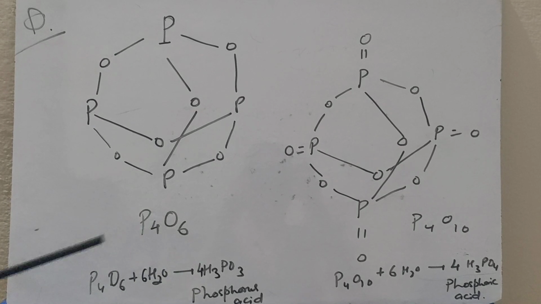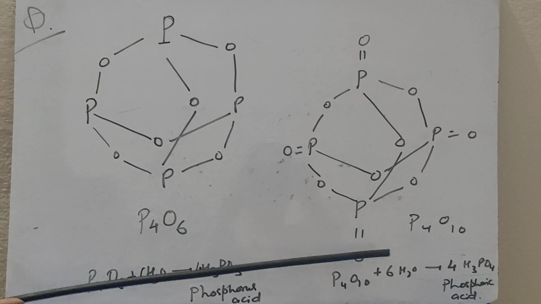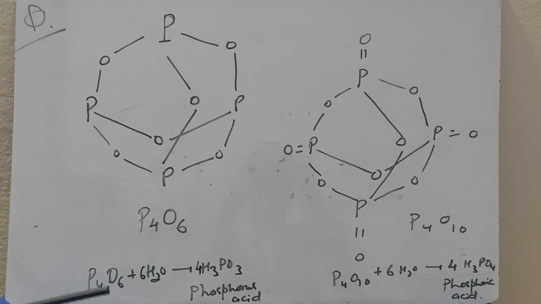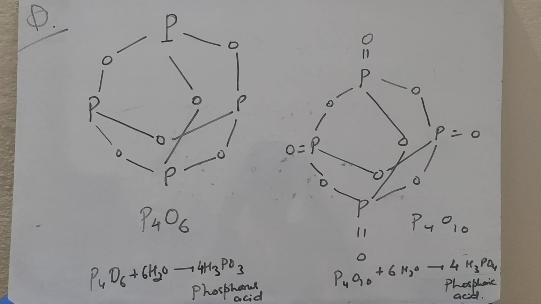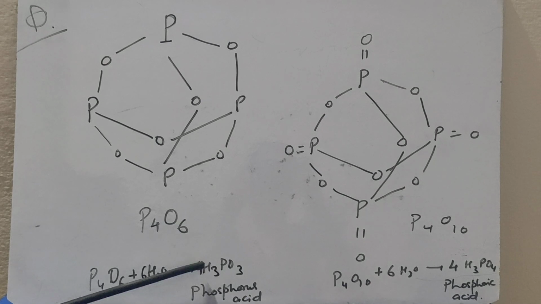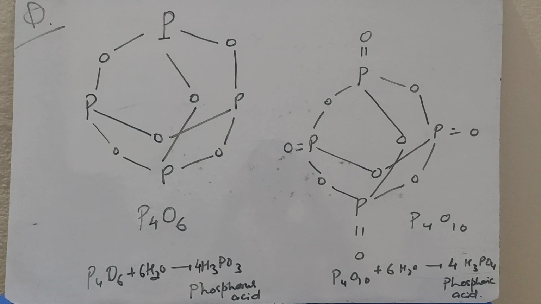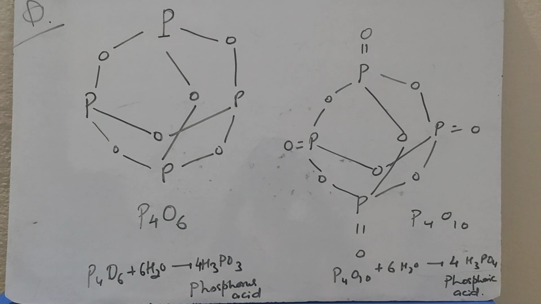Structure of P4O6. P4O6 has 6 P-O-P bonds, whereas P4O10 has 6 P-O-P bonds and 4 P=O double bonds. P4O6 on hydrolysis gives phosphorus acid H3PO3, whereas P4O10 on hydrolysis gives phosphoric acid H3PO4. H3PO3 is a dibasic acid, whereas H3PO4 is a tribasic acid. The equivalent weight of phosphorus acid is M by 2, whereas the equivalent weight of phosphoric acid is M by 3.